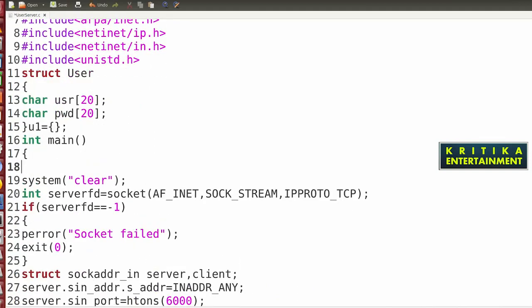So here I'll use files and declare the file system. Suppose file pointer f write, then file pointer f read.